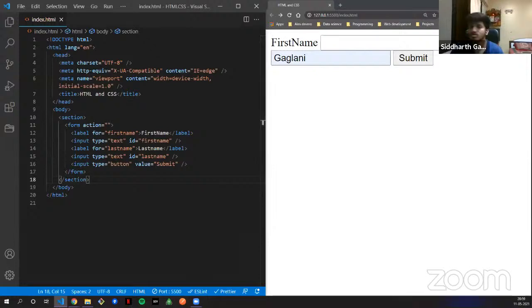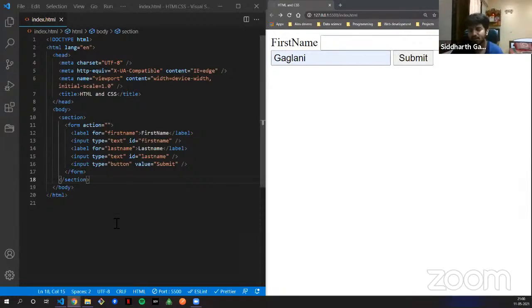Okay, so that would be about forms, and that would be about I think 75%, not 75. See, I'm not covering everything because of time constraints, obviously. But these are the things that you will be coming across every day in every project when you are working. You won't be using much of the other tags, like aside and stuff like that. There are many tags, but these are the things that you will be working on more.